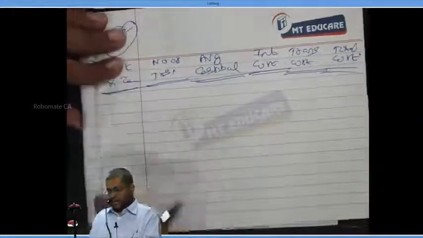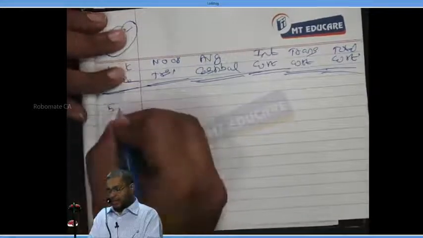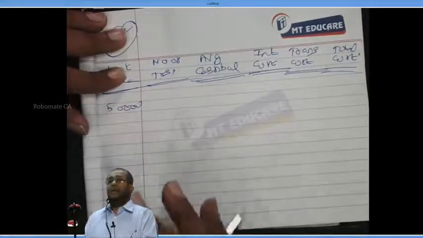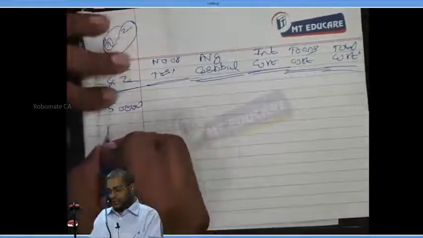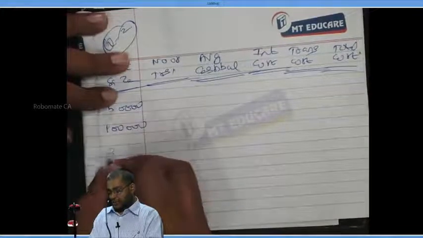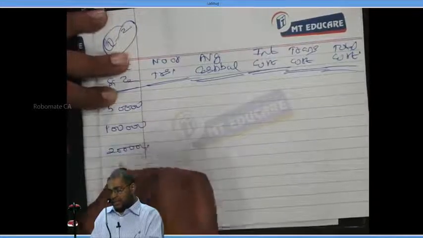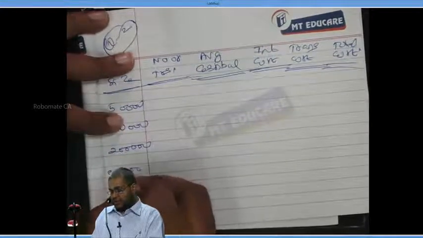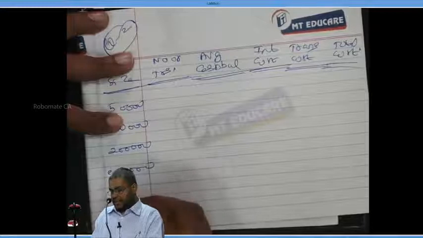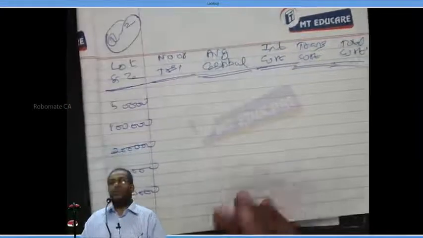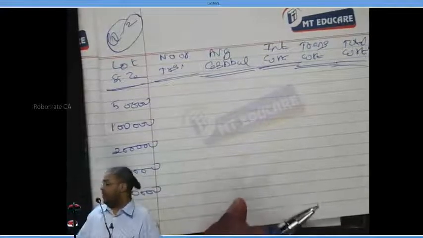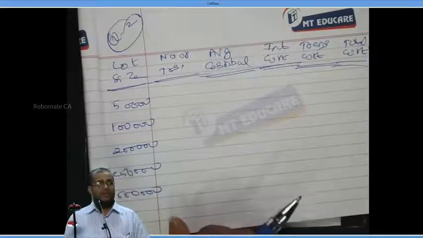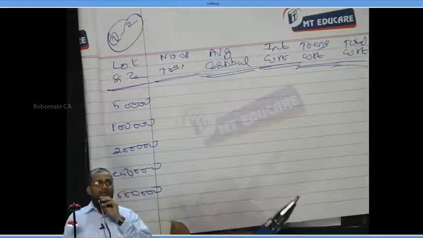Now, everybody, what are all the lot sizes given? 50,000. That is, every time you can sell 50,000 rupees of marketable securities. Next lot size is 1 lakh. Next is 2 lakhs. Next is 2 lakh 50,000. And next is 5 lakhs. Can I proceed or not?